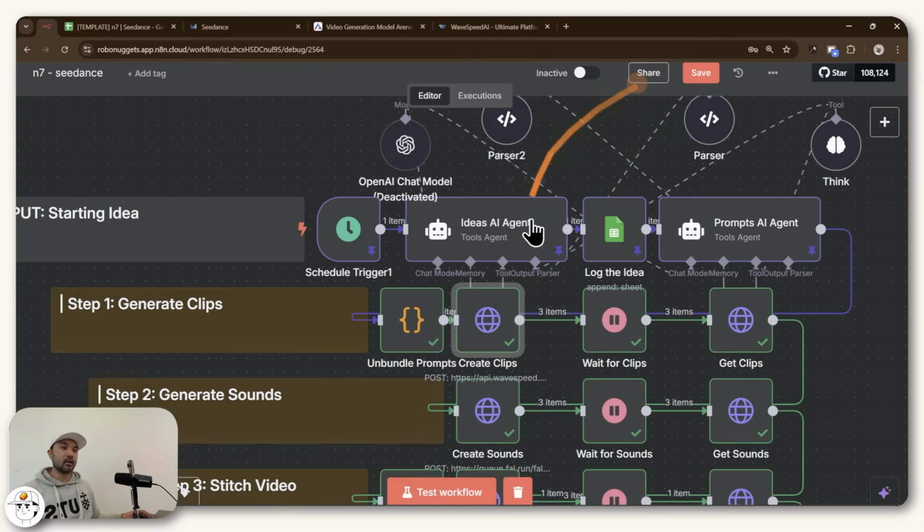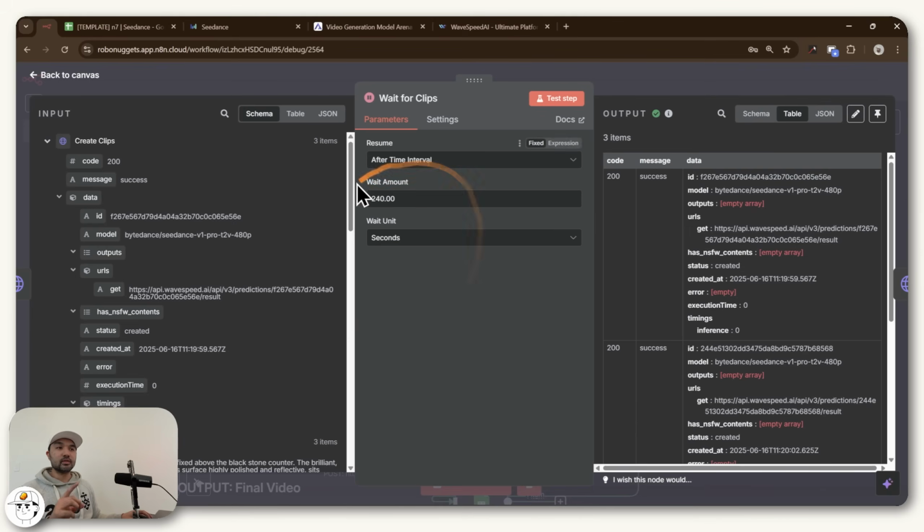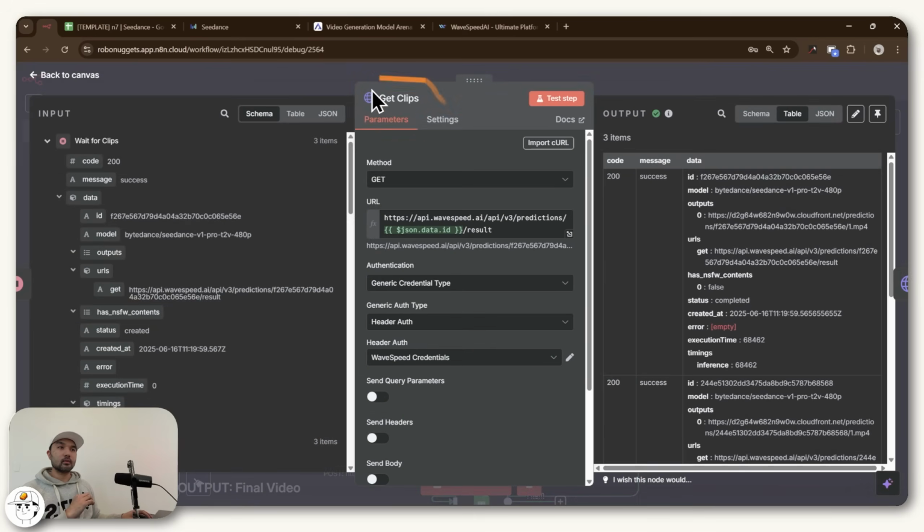And so if we click away, you'll see that the next node here is a simple wait node, which if we open that, you'll see that what we are literally doing is waiting for 240 seconds for Seedance to generate our clips. So that's very simple. And once that time has passed, then we move on to this next HTTP request, which if we open that up, all that really does is to get the clips that we just generated for us.